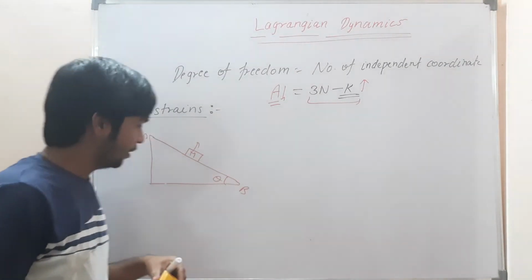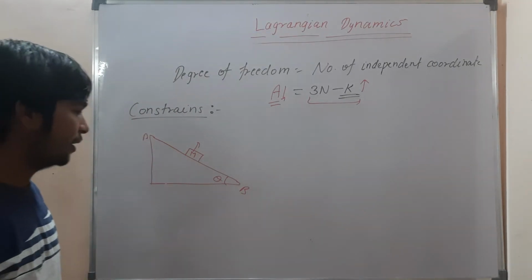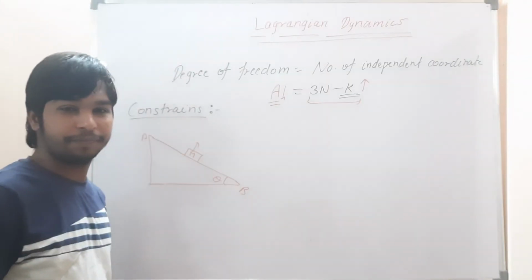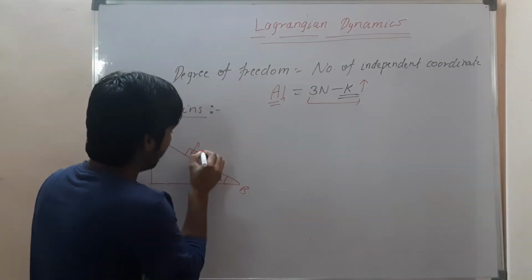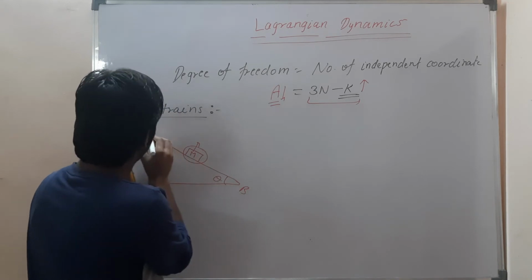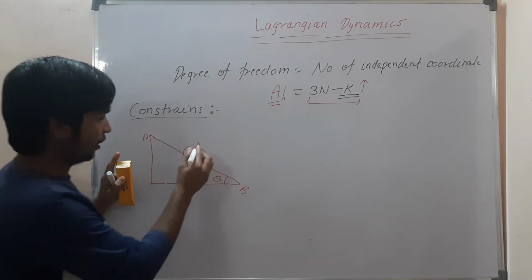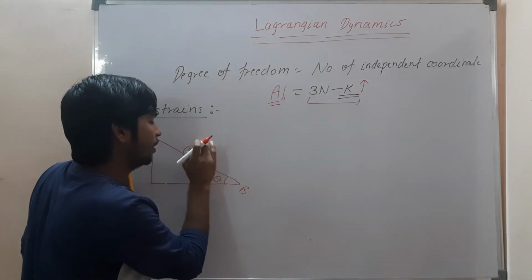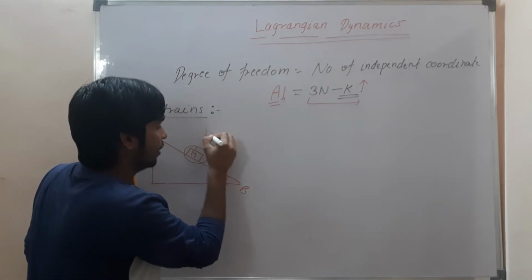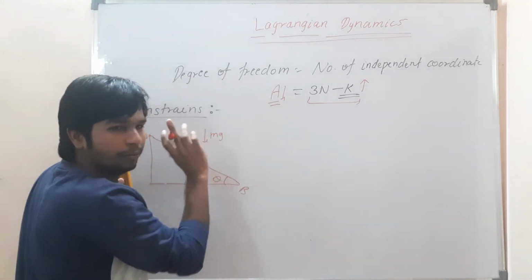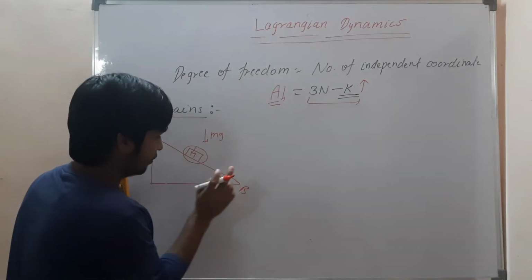So if you ask, does it have any constraint? Obviously you will say yes, because that mass m is restricted to move in the xy AB plane only, right? If you observe, can it go outside? No, it can't go, because it has mass m and its force is working, that is mg. So it can't go up. Can it go downwards in this state? Not this one. So can it go?